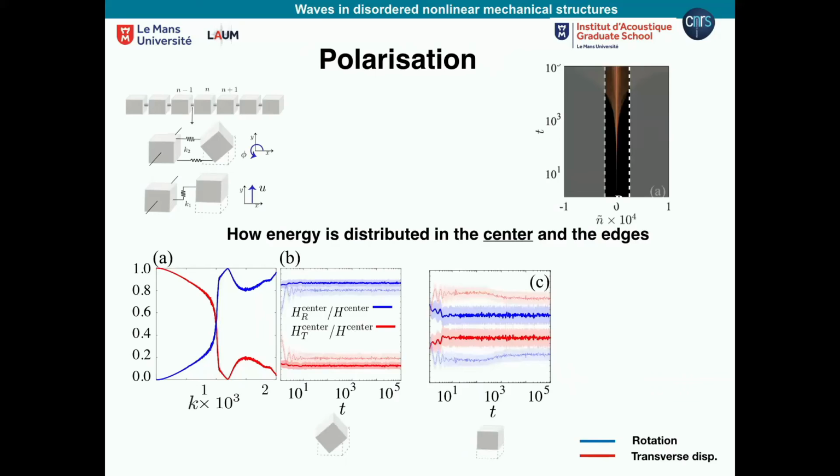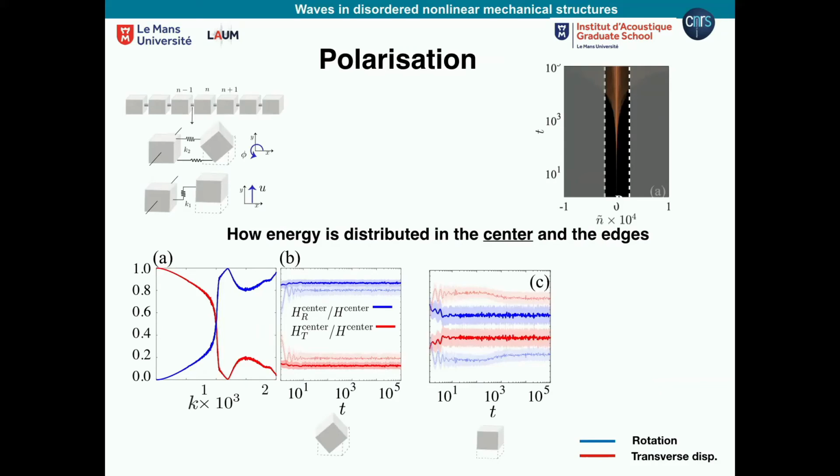Then another thing we wanted to check is, since there are 2 degrees of freedom, we said energy, but we don't know where it is stored. Is it stored in the rotations or the displacements? Here we checked how the energy is distributed depending on the degree of freedom. And what we find is that, again, it depends a lot on how you start the excitation.